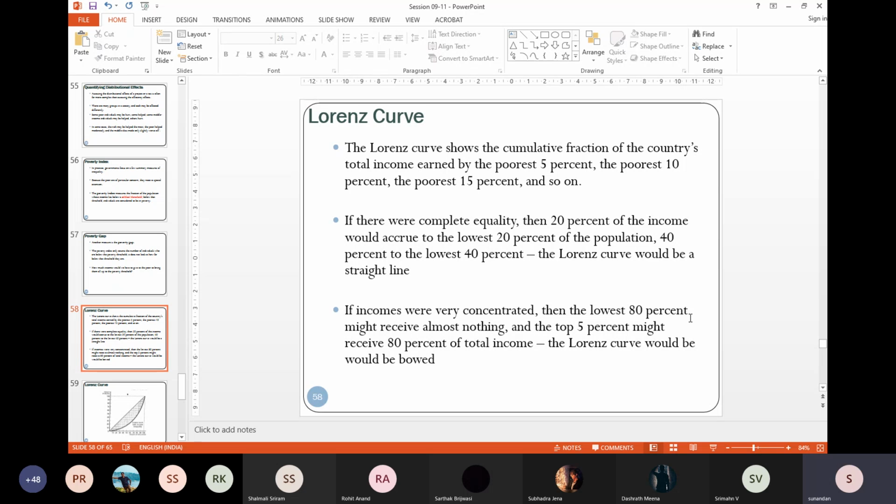So if you want to have perfect equality, complete equality, then obviously 20% of income should go to 20% of people. 40% should go to 40% of the people. And the Lorenz curve will be a straight line, at 45 degrees. And what will be a reverse scenario? Suppose 80% of the income accrues to the top 5%.